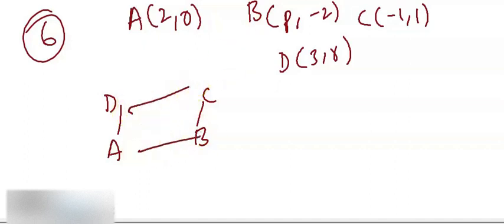So what will you do? You will calculate the midpoint of AC and the midpoint of BD, and you will equate these, like you will keep equal the midpoints of AC and BD, and from there you will calculate P and R.